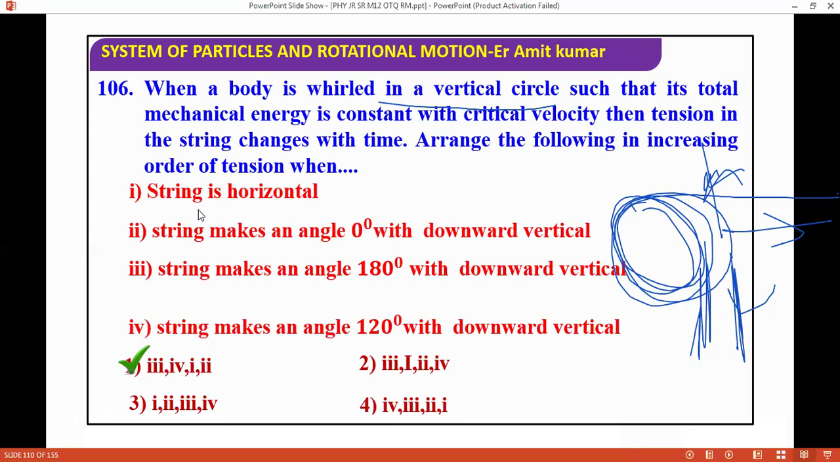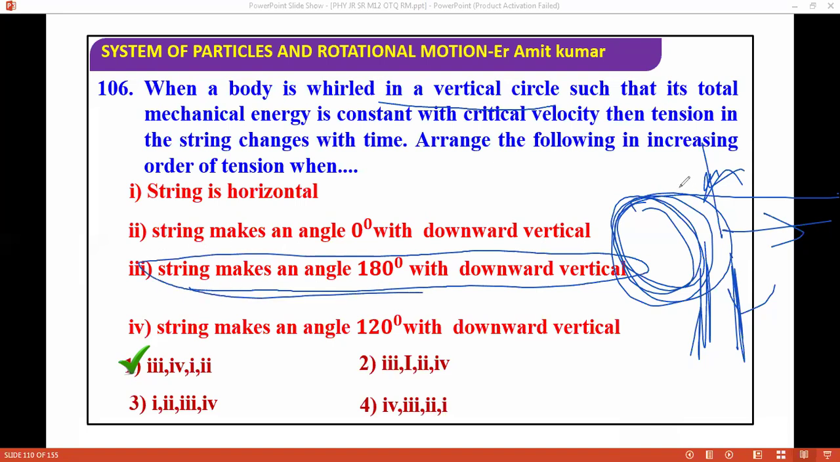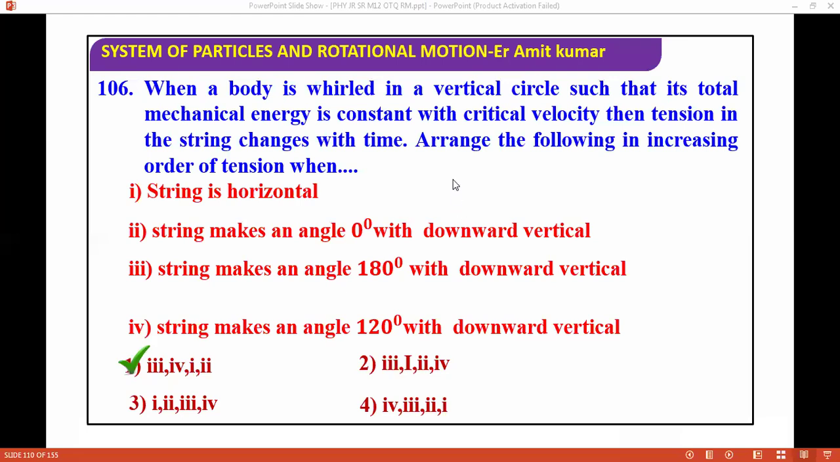So basically arrange the following in increasing order of tension. Least tension will be here, where the string makes an angle of 180 degree with the downward vertical. Obviously here the tension will be least. Then the fourth, where the string makes an angle of 120 degree with the downward vertical, is somewhere here. And the first one, where the string is horizontal, is here. And when the string makes 0 degree, obviously here the tension is maximum. Even in vertical circular motion, you see the tension is maximum in the downward situation.